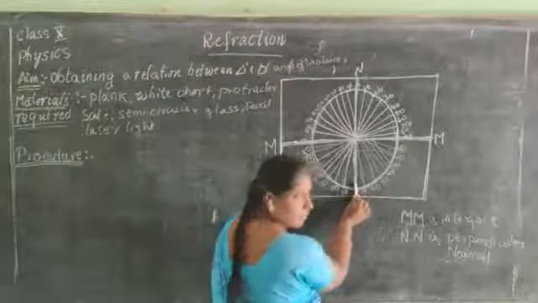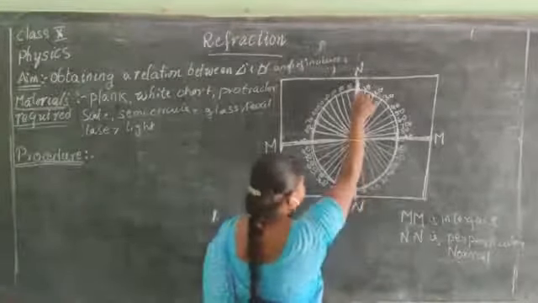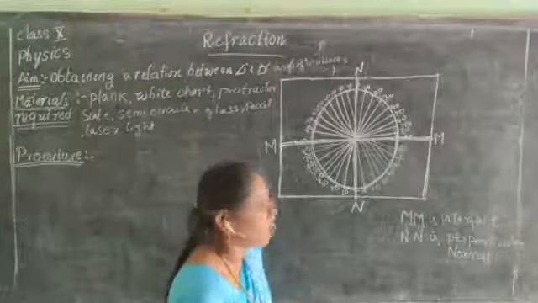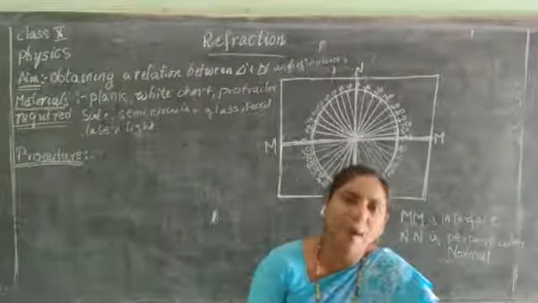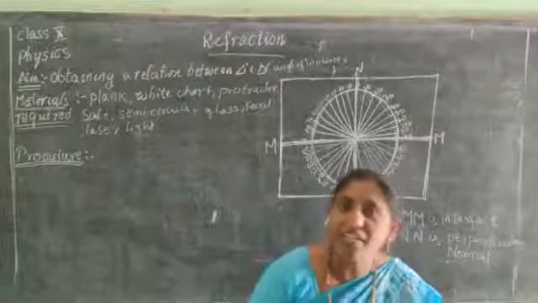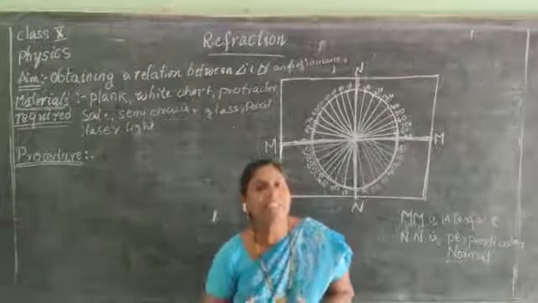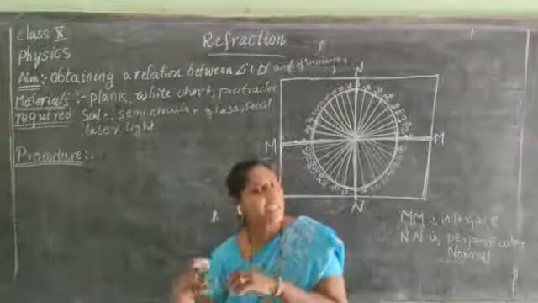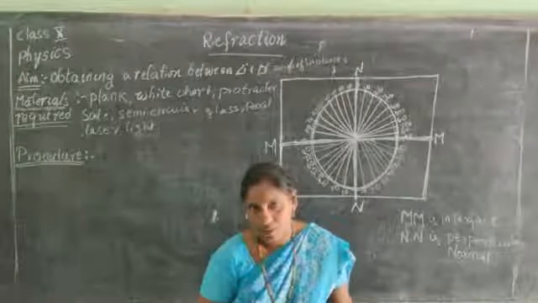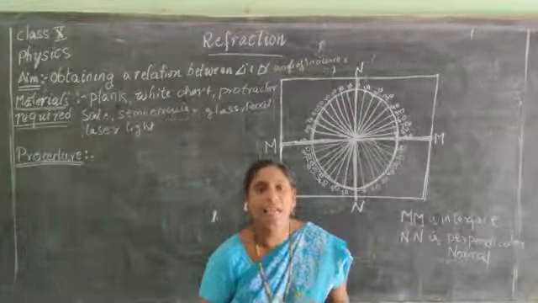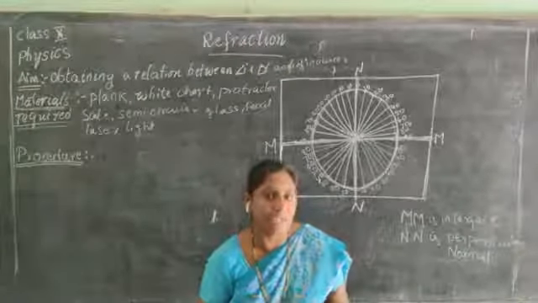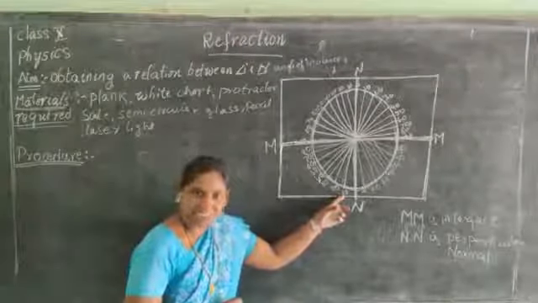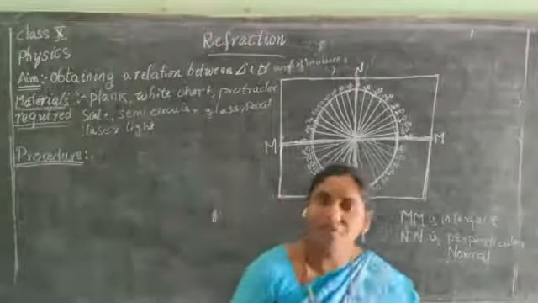The light moves on the line, that is the normal. I already told you, when you focus the light on the normal, it does not deviate its path. When does a light ray deviate its path? A light ray deviates its path when it moves from a rarer medium to a denser medium, or a denser medium to a rarer medium. When a light ray passes from one medium to another medium, the light ray bends. Now, let us see how it bends. What is its angle of incidence and what is its angle of refraction?